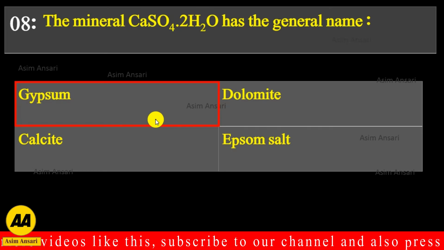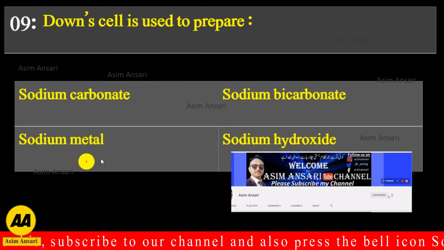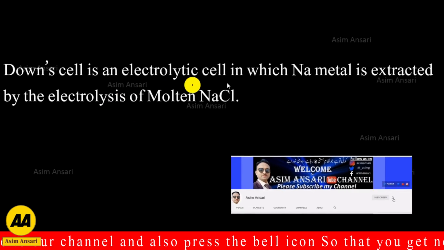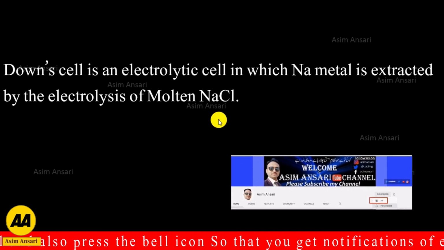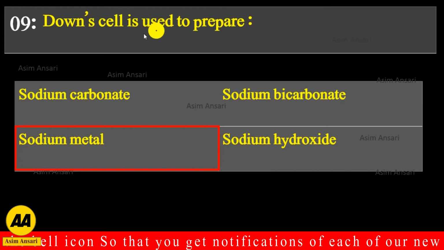Downs cell is used to prepare sodium carbonate, sodium bicarbonate, sodium metal or sodium hydroxide. The Downs cell is an electrolytic cell in which sodium metal is extracted by the electrolysis of molten NaCl. So the exact answer is sodium metal. Downs cell is used to prepare sodium metal.